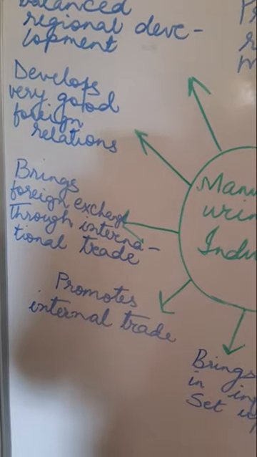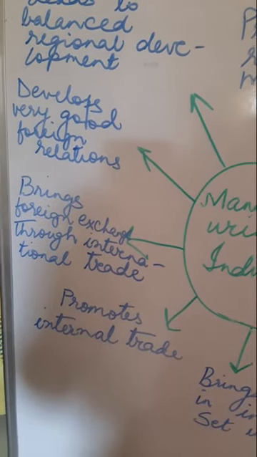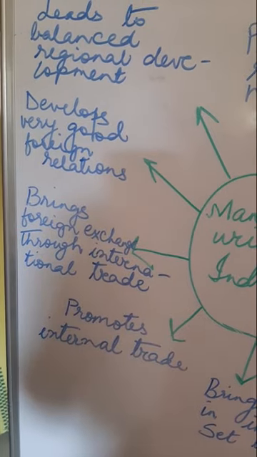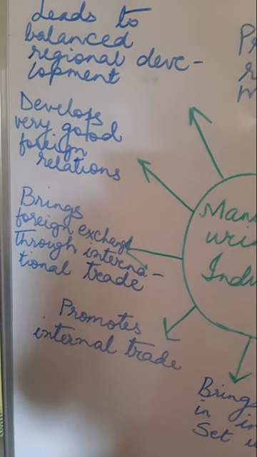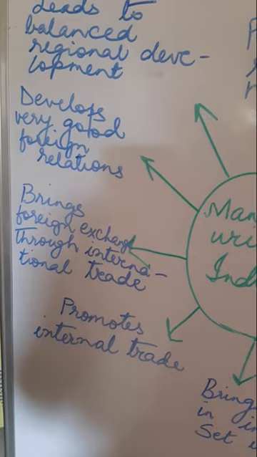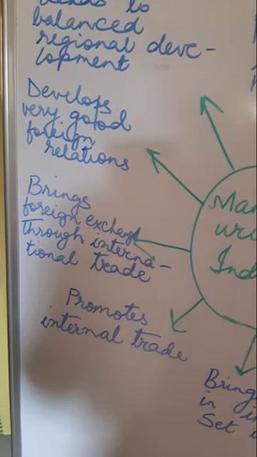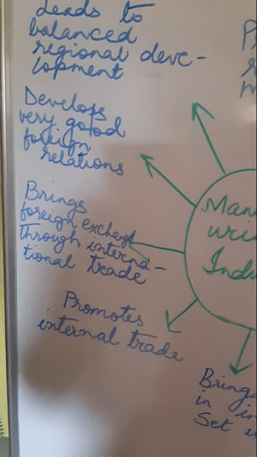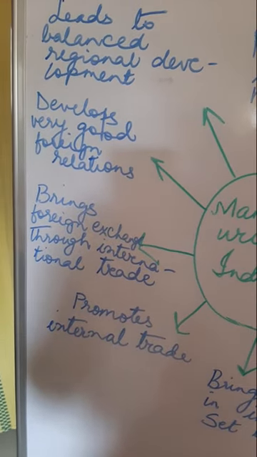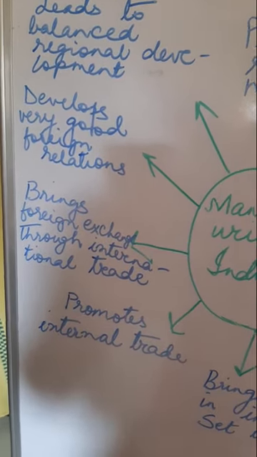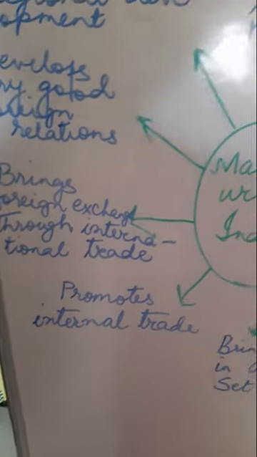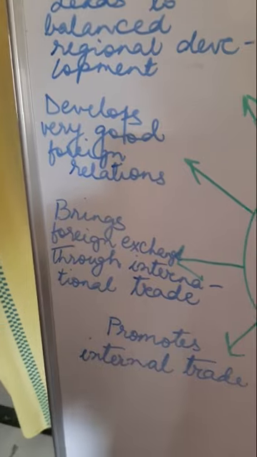When we are trading with other countries, we are trading in dollars in the international market, and as the value of the dollar is more, we earn more. For example, suppose the cost of a dollar is around 40 rupees, we will get the payment in dollars, and that means we will earn more.